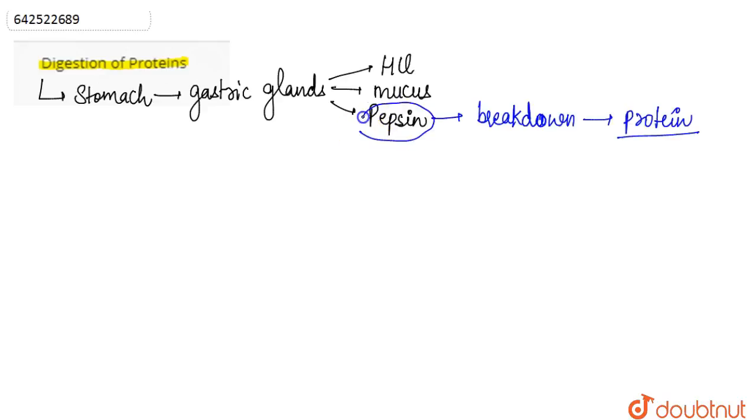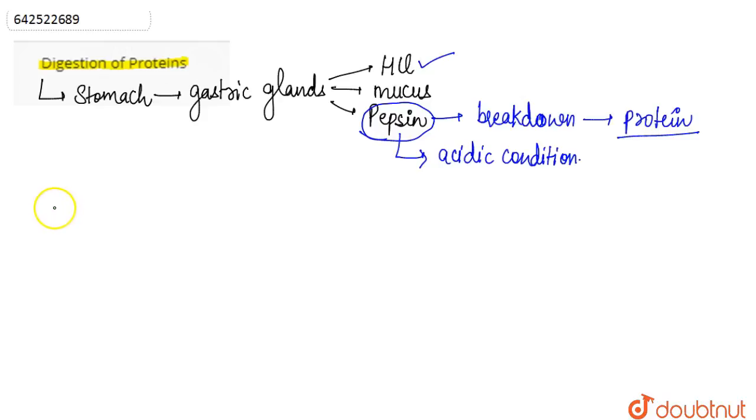Also, for the enzyme pepsin to work, it requires an acidic condition. That acidic condition is provided by the hydrochloric acid produced by the gastric glands in the gastric juice. So these three things are present in the gastric juice. This is how the enzyme pepsin brings about the breakdown of the protein. Now the proteins are slightly digested in the stomach.